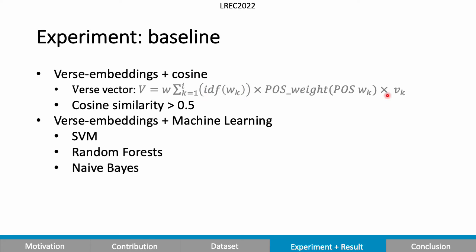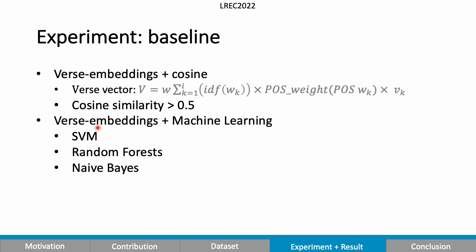And once we got an embedding of each word in the verse, we sum up all the embeddings of the words to get the verse vector. Once we got the verse vector of the 2 pairs, we compute the cosine similarity. If it's more than 0.5, we assume that they are related.